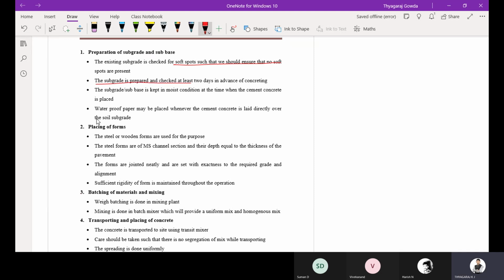That is, it should be checked at least 2 days in advance of concreting. So 2 days before, you are going to check whether all the corrections to the subgrade and subbase are correct, and that the subbase and subgrade are kept in a moist condition. Why? Because whenever you place the concrete directly on the subgrade or subbase, the water may be absorbed by the subgrade or subbase. So to avoid the reduction in moisture content, you are going to maintain moisture content in the subbase or subgrade. Then waterproof paper may be laid to avoid the escape of this moisture.